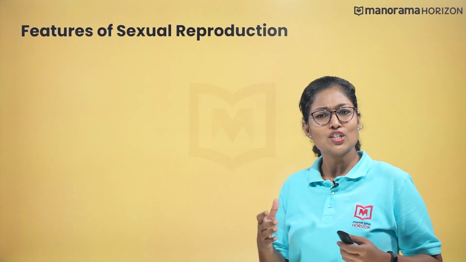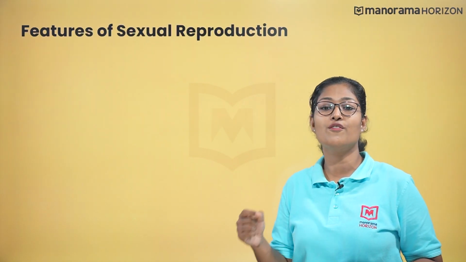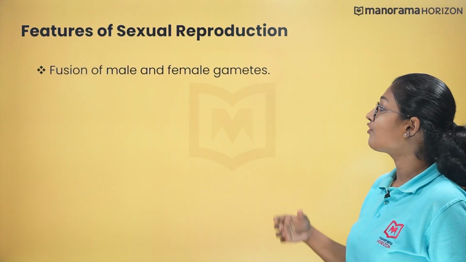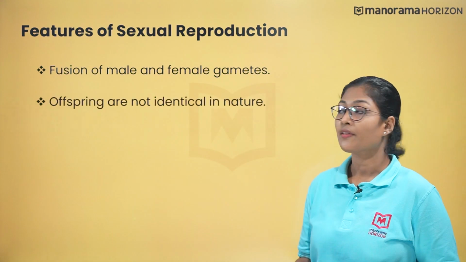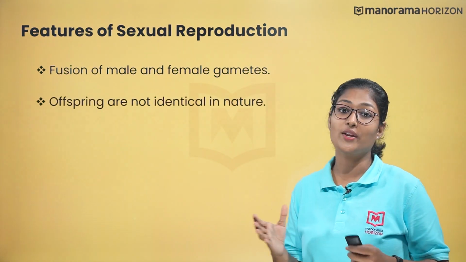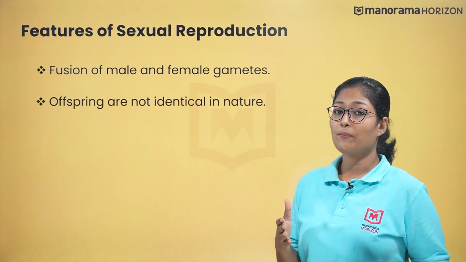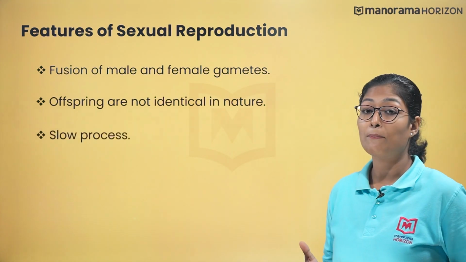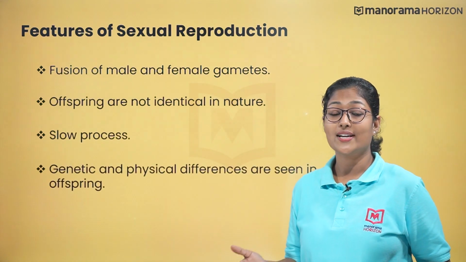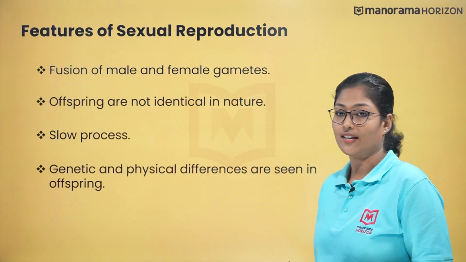Humans and most other higher life forms exhibit sexual reproduction. So let us check some of the important features of sexual reproduction. It takes place by the fusion of male and female gametes. The offspring are not identical in nature, which means they are unique. Sexual reproduction is a slow process when compared to asexual reproduction. Offspring are different from parents genetically and physically.